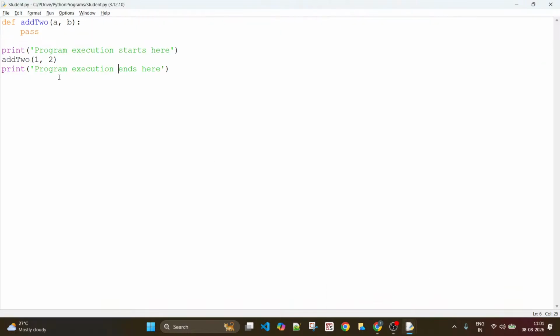It indicates that you cannot skip this statement because you're just following the sequential execution flow. So if you see this statement and this statement also, any statement that is in between has also executed in the sequential execution flow. Hence, this statement got executed already. Since you did not write anything in the body of this function or did not define this function, nothing happened. Make sense?